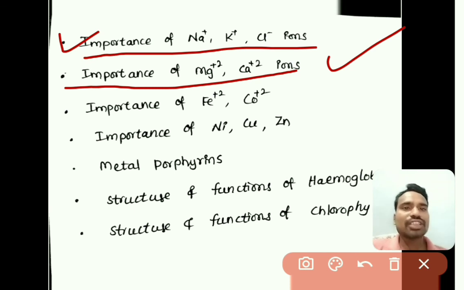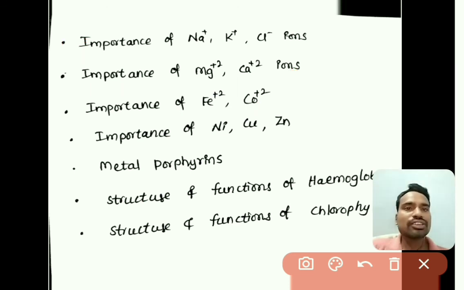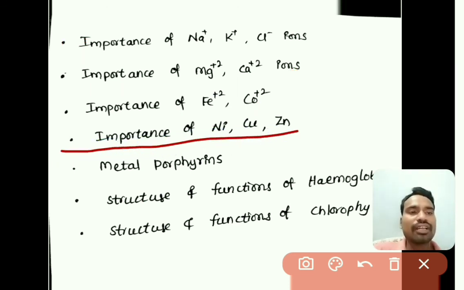After that we discussed the importance of Fe plus 2 and cobalt plus 2 ions. The next one is the importance of nickel, copper and zinc elements, which are majorly present in enzymes, and what is the activity of those enzymes and what is the deficiency of these atoms, right.